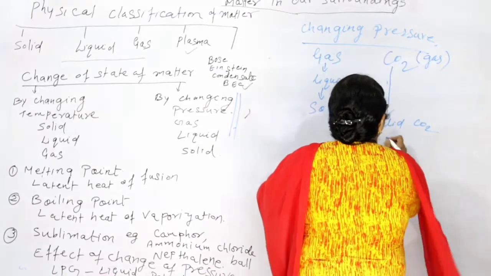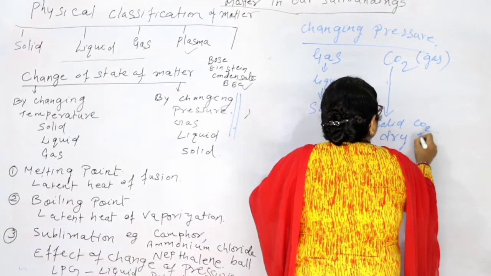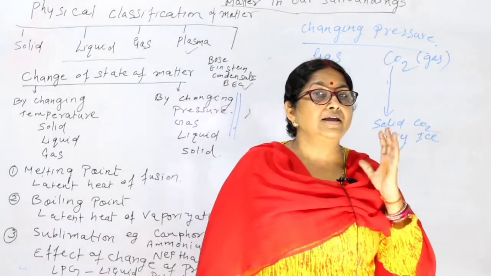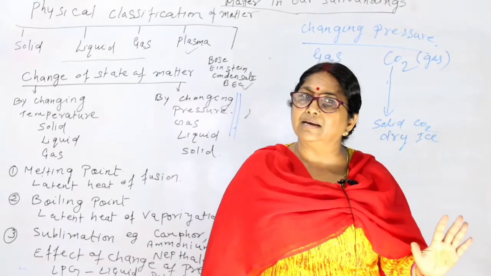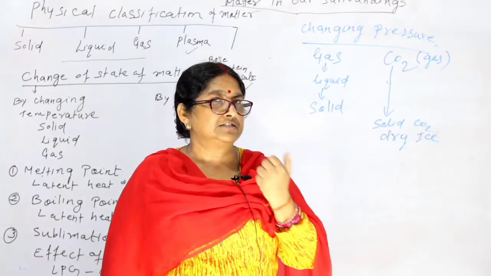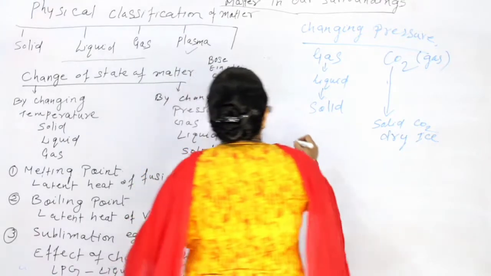Solid carbon dioxide is called dry ice. Is it clear? Another example, by applying pressure we can see LPG gas.